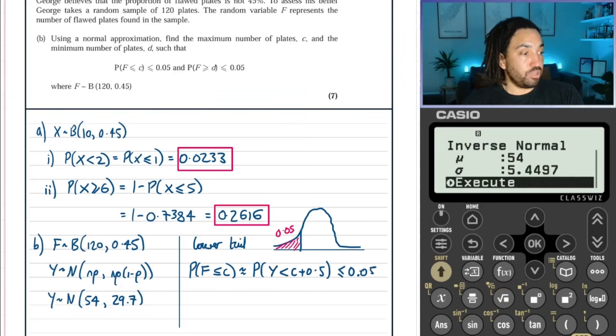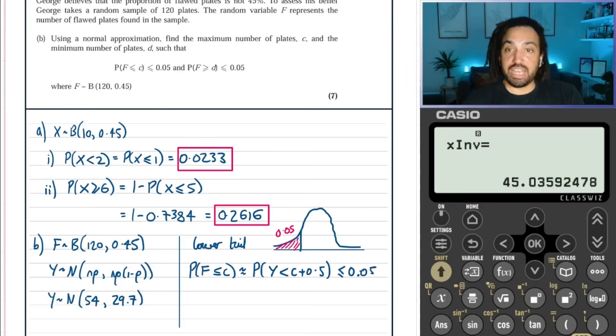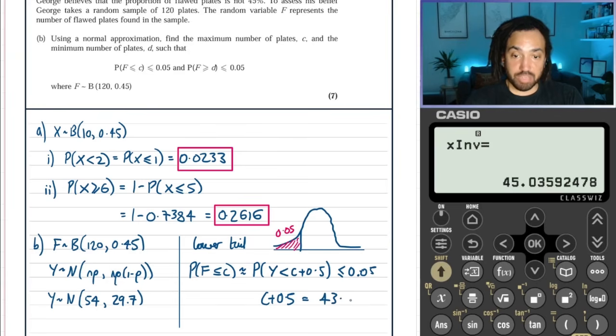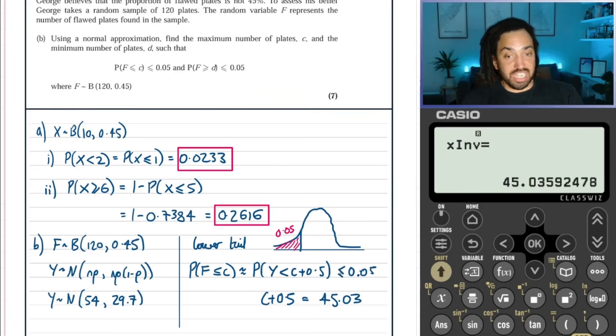So if we press execute and press execute again, we get that if this right here was equals, then it would mean that c plus 0.5 would equal 45.03. But we don't want it to equal 0.05. We want it to be less than or equal to 0.05.